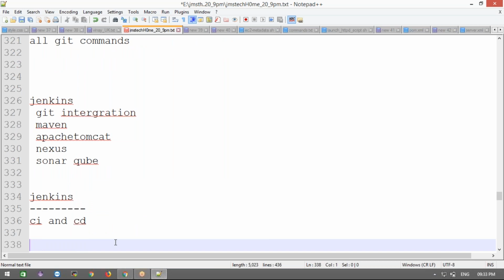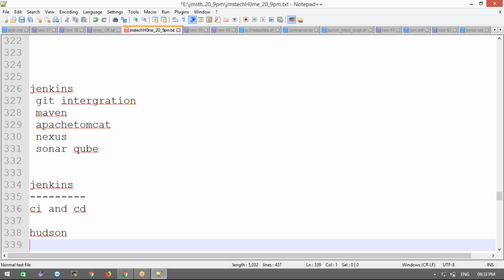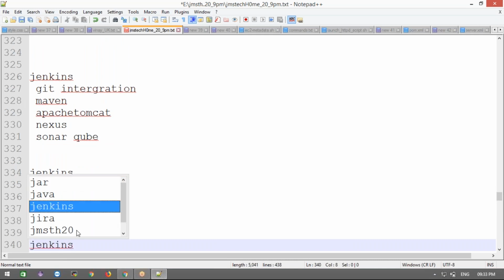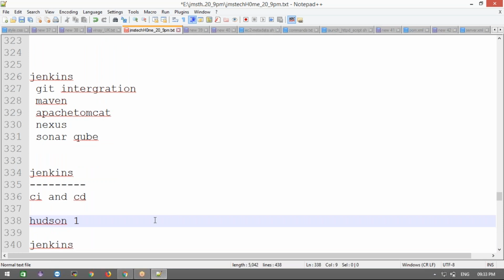Before Jenkins, this project was called Hudson. After Oracle took over this project, they renamed it Jenkins. This Hudson version is 1.0. All the 1.0 versions are called Hudson.